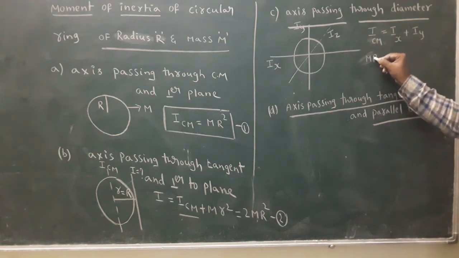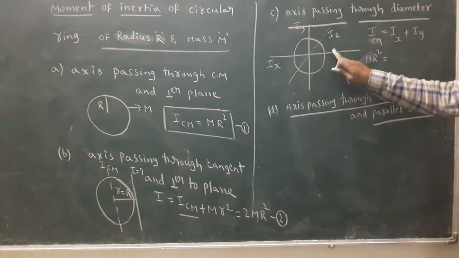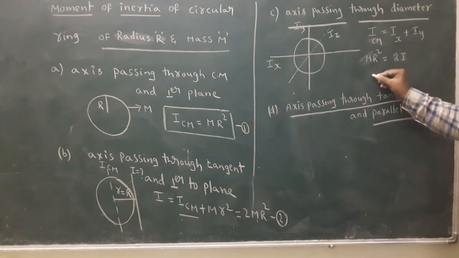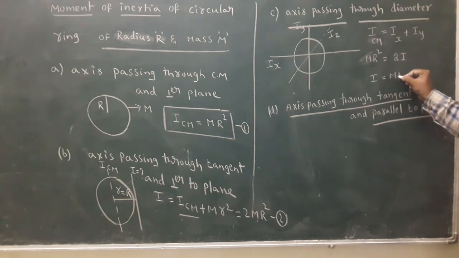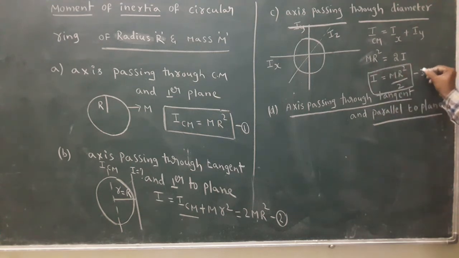In the ring, the Iz formula is MR square. According to symmetry, Ix and Iy, in the plane and on the diameter, are both the same. I plus I is 2I. What is the formula for I? MR square by 2. Equation number 3.